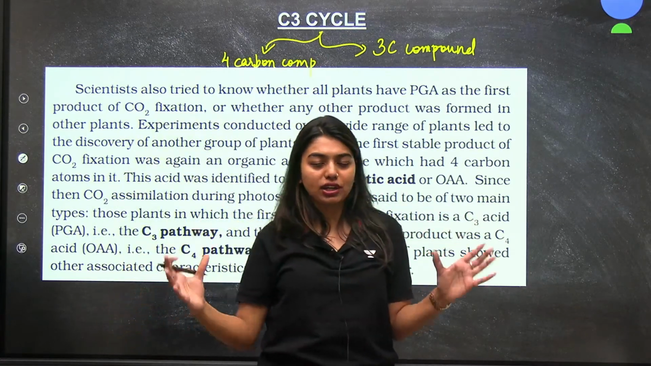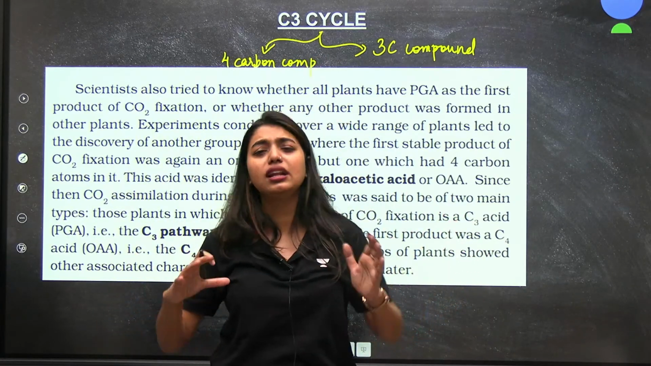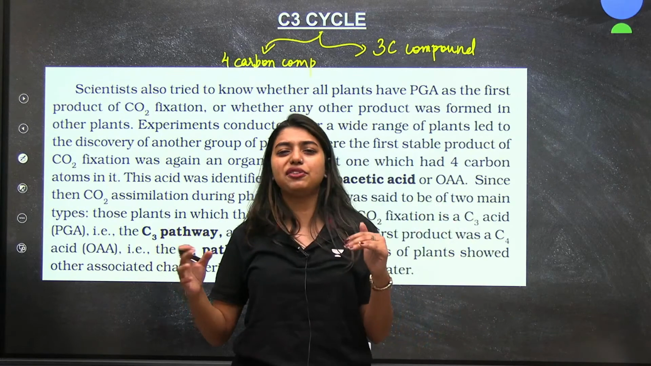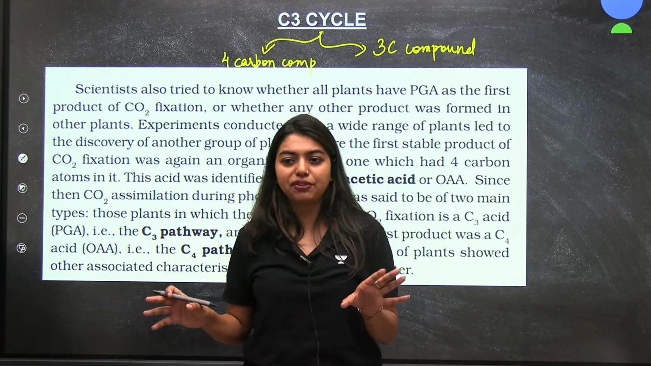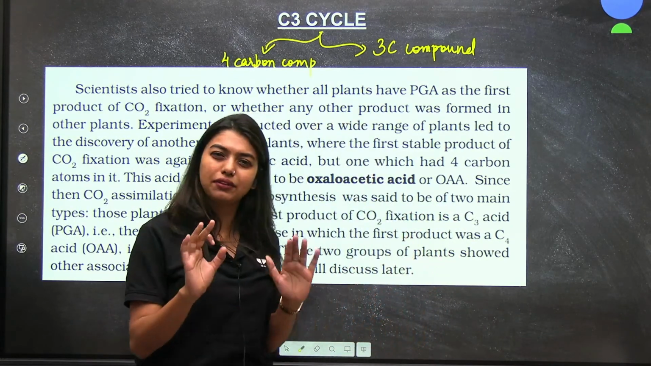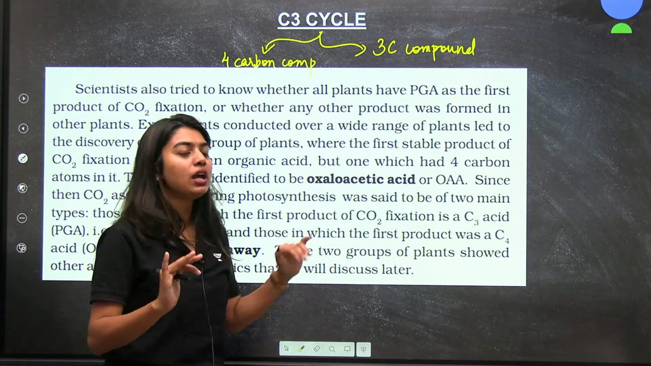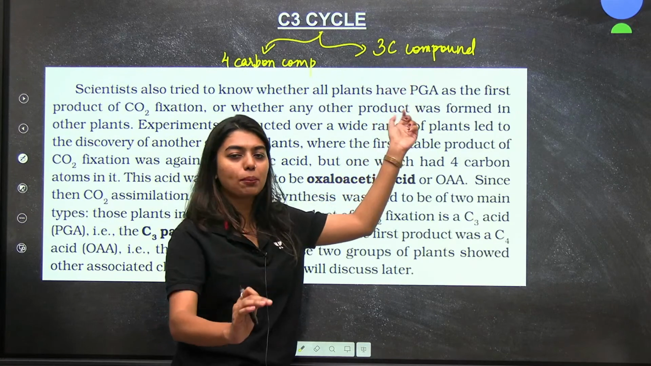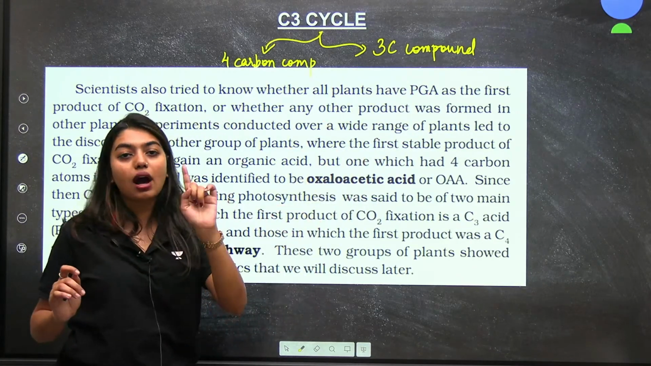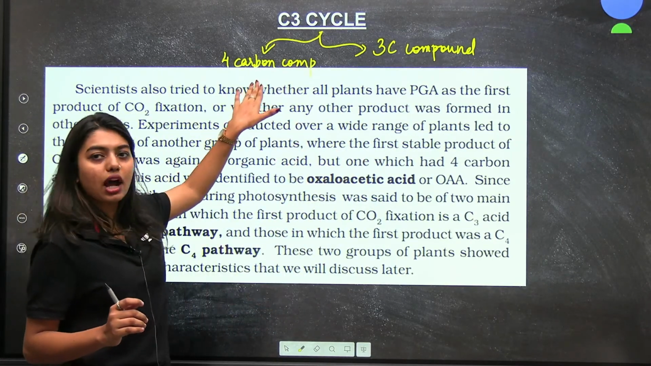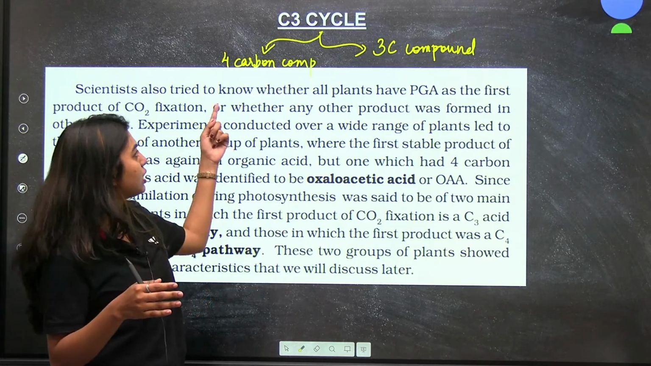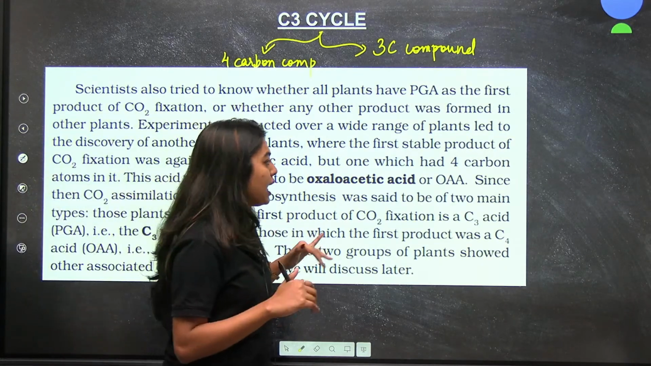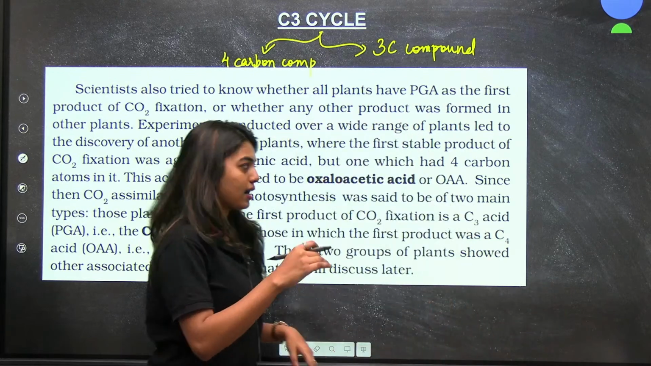This is a major difference between the C3 and C4 cycle, but there is also an anatomical difference and an enzyme difference, all that will be different. That we will understand slowly, but as of now you understood the major difference. In the C3 cycle, the first stable component is a 3-carbon compound. In the C4 cycle, the first compound will be a 4-carbon compound. Now let's see what your NCERT has to say.